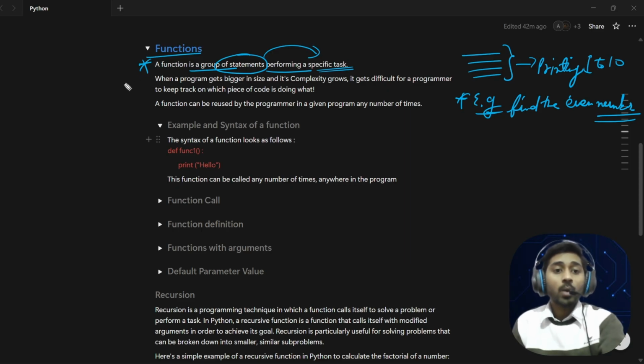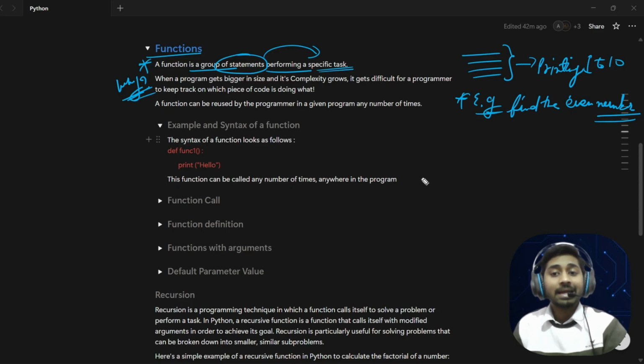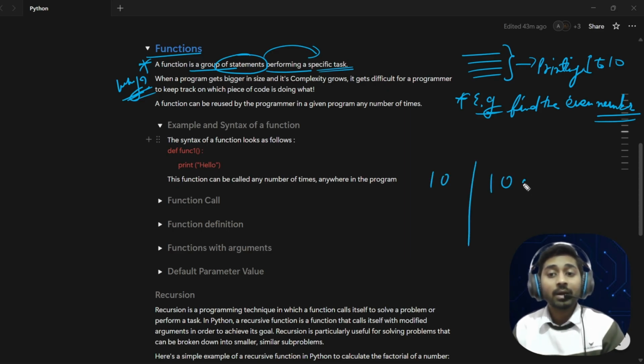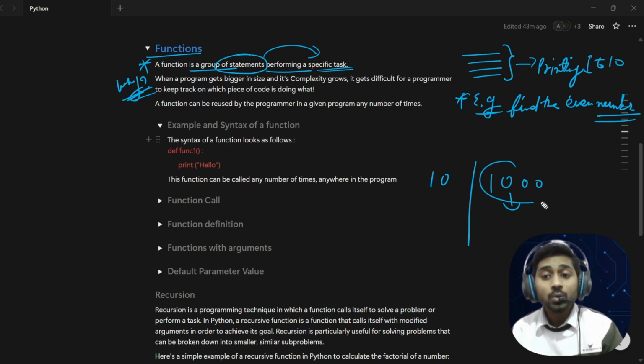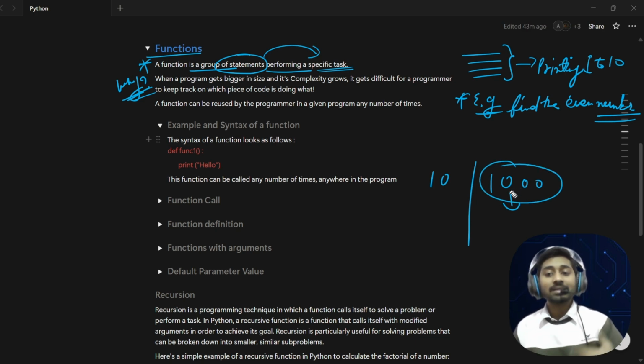Now let's see, why should you use a function in your code? Remember, when you are writing 10 lines of code versus thousands of lines of code, you can easily manage 10 lines. But when your program has 100 or over a thousand lines of code, as a programmer, we get stuck.